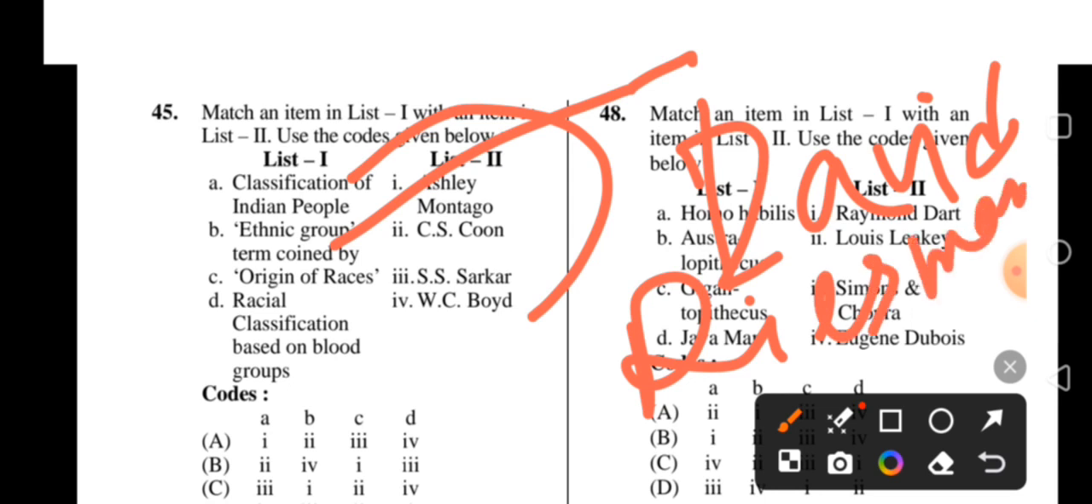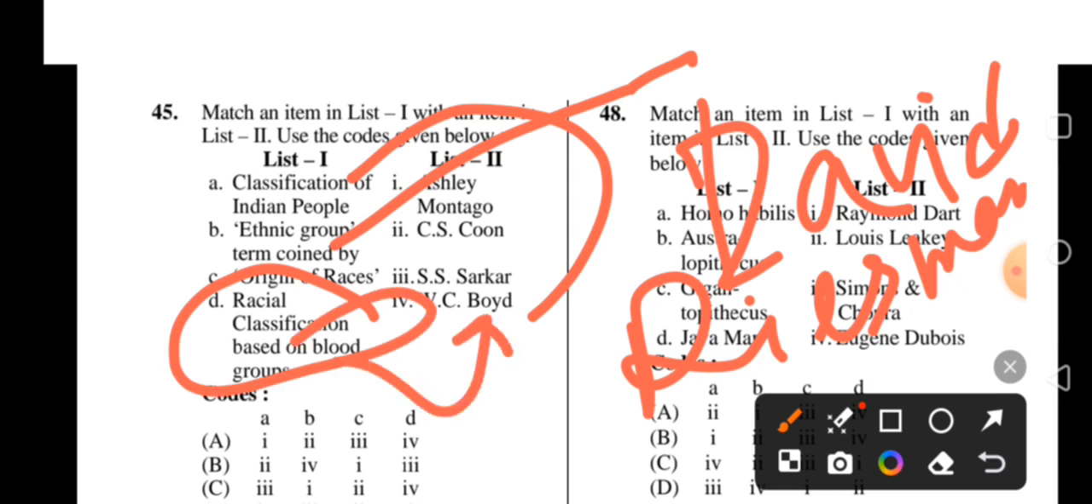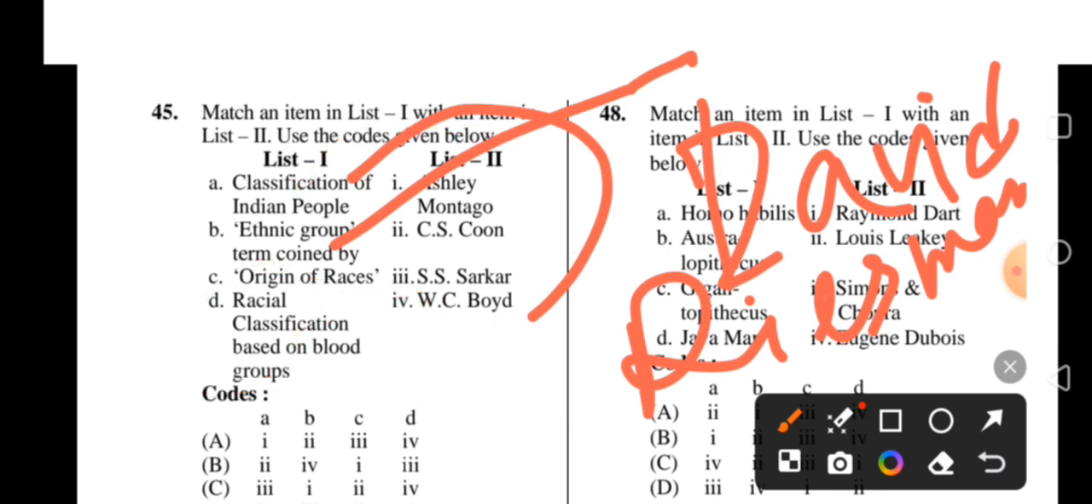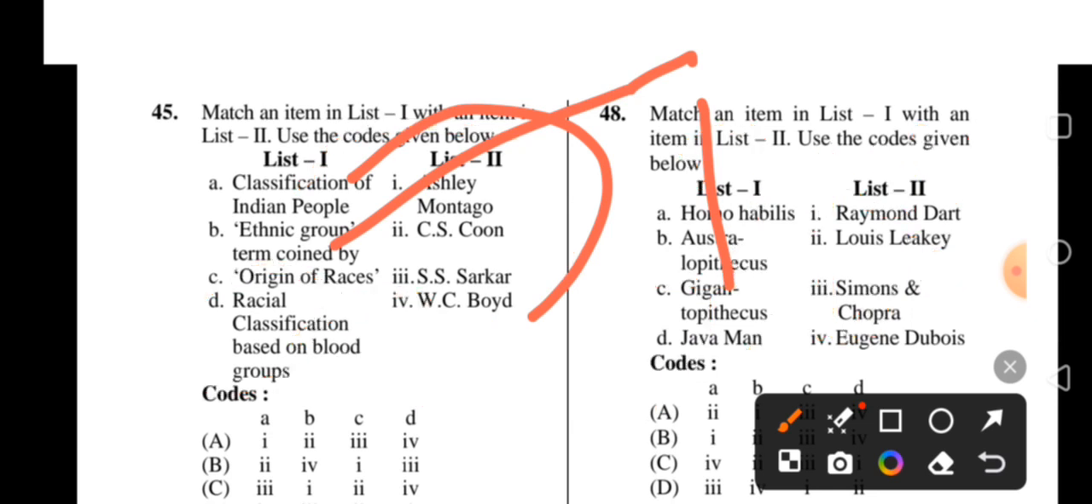Okay, and the classification of race by blood group. Okay, blood group based racial classification is Boyd. Okay, classification of Indian people, Sarkar. Okay, just correct the answer.